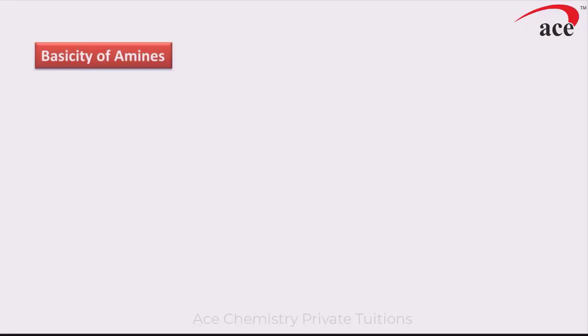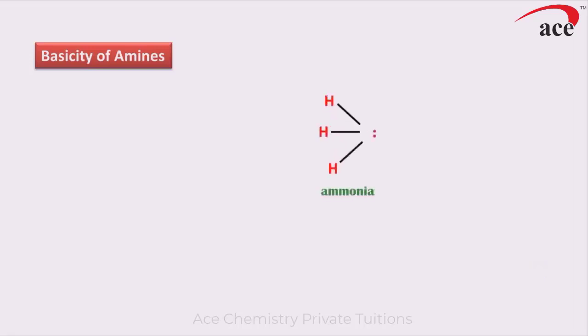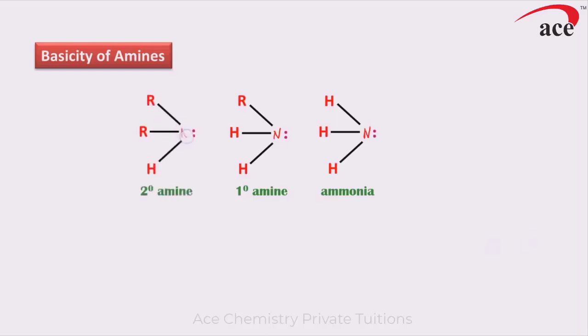Let us consider the basicity relationship of amines. This is ammonia. Nitrogen has a lone pair of electrons, followed by a primary amine where one alkyl group is attached to nitrogen. Another shortcut: there are two hydrogen atoms in a primary amine, followed by a secondary amine. There are two alkyl groups, in short one hydrogen atom, and then a tertiary amine.